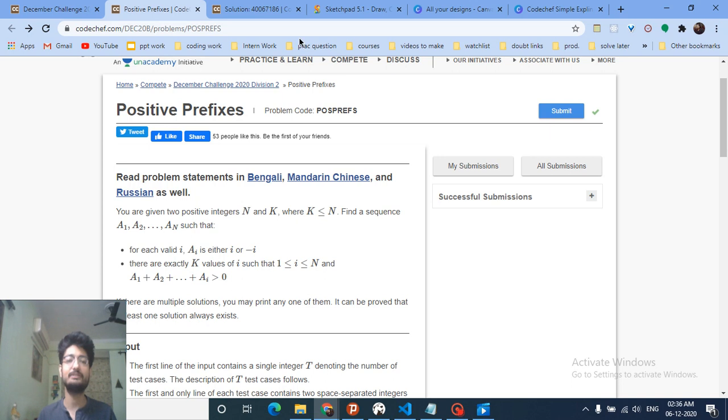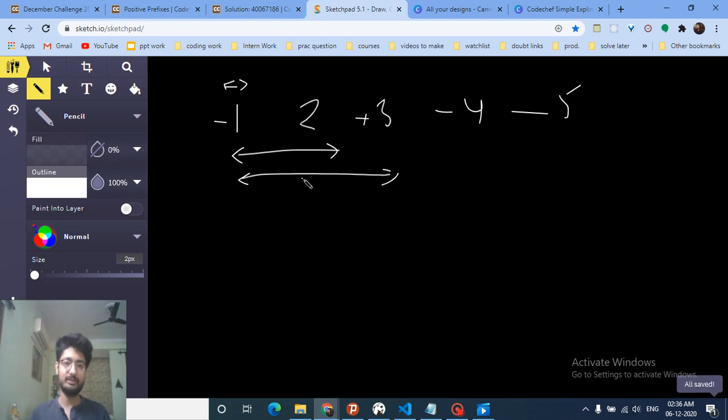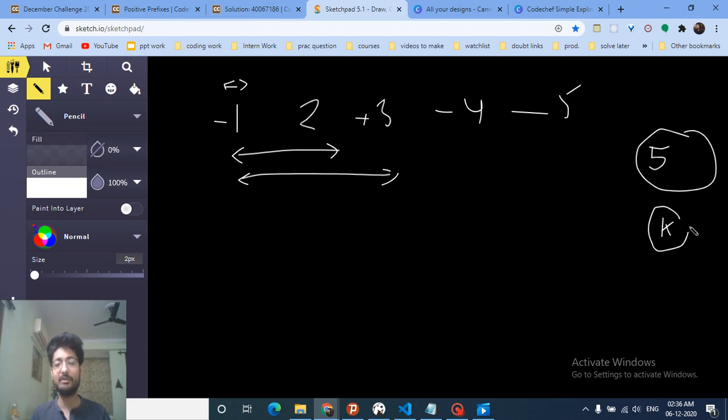So let's assume I find out the prefix sums for this array. There are a total of 5 prefix sums, and exactly k prefix sums should be positive, greater than 0, not 0 also, but greater than 0. And that's the whole problem.